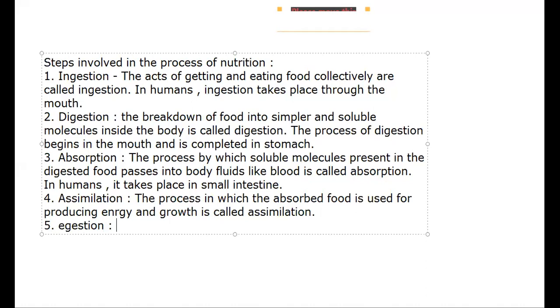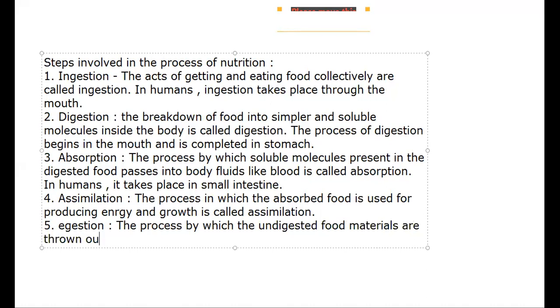Egestion means removal. So this is the process by which the undigested food materials are thrown out of the body. This is called egestion. So these are the 5 main processes of nutrition.